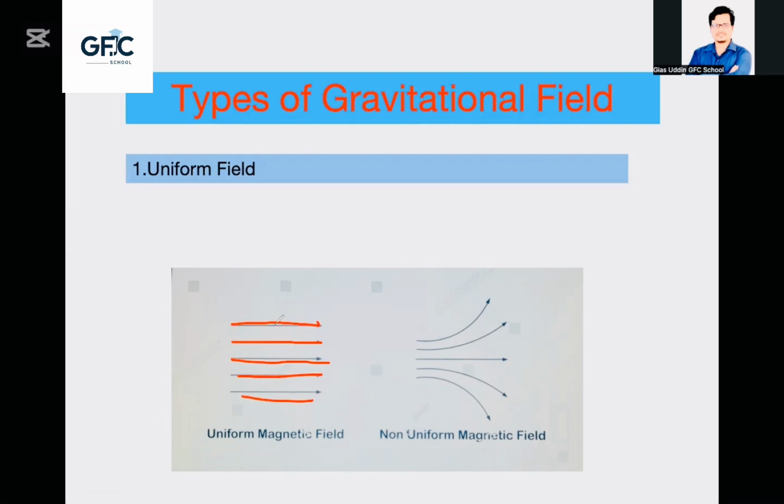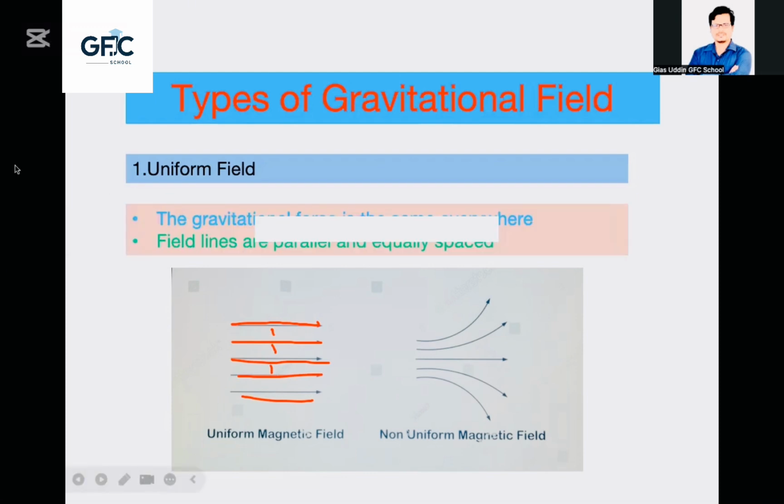That means the gap is the same. Look at this. This is a non-uniform field. Why? This line has gone along this way, and this line has gone another way. That's why they are non-uniform.